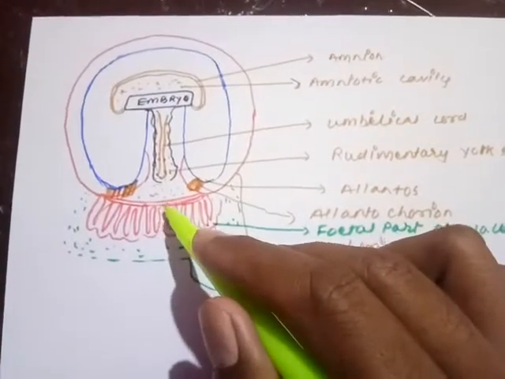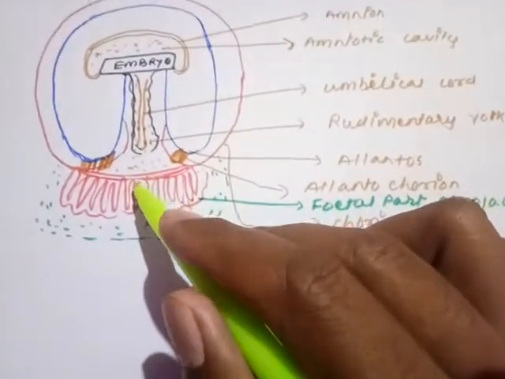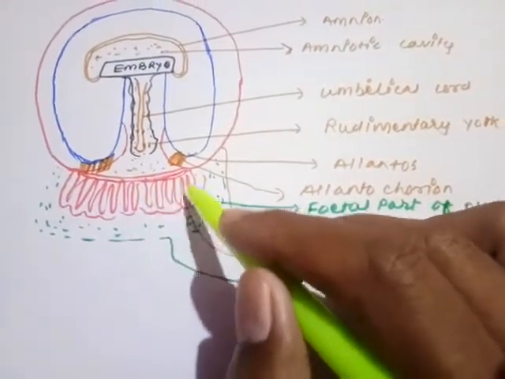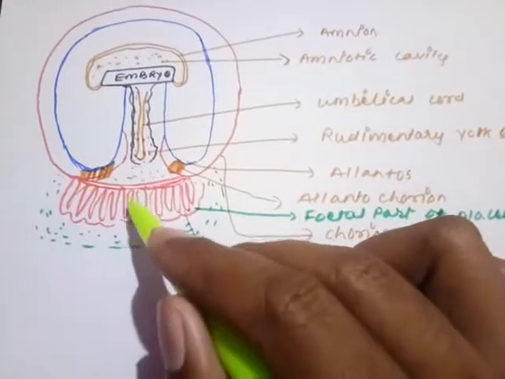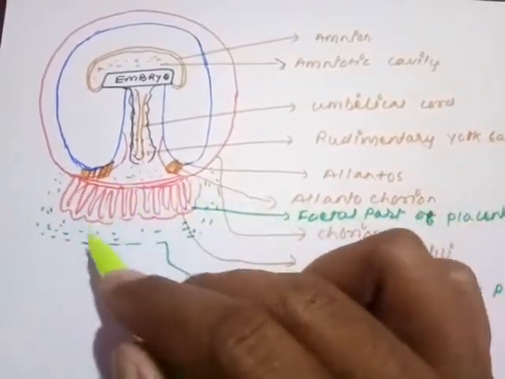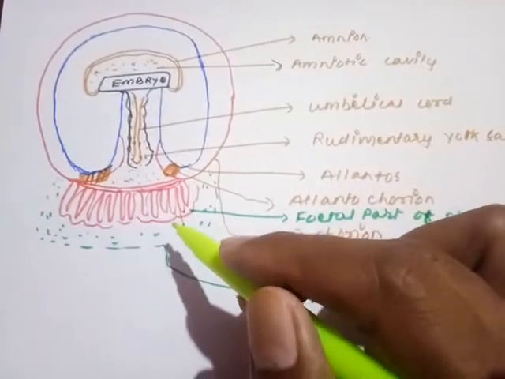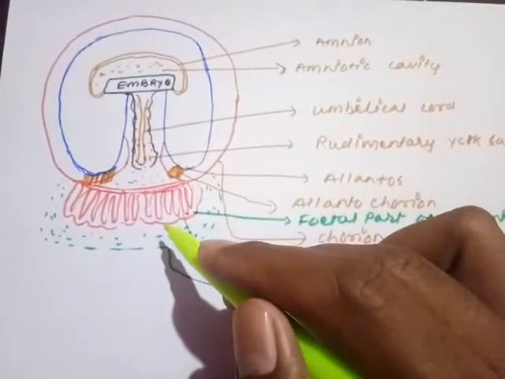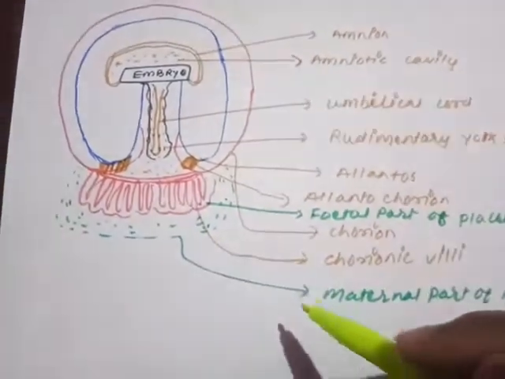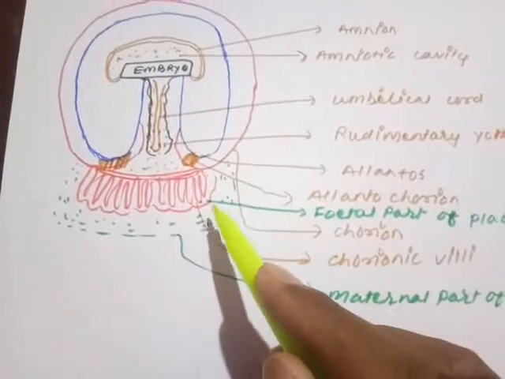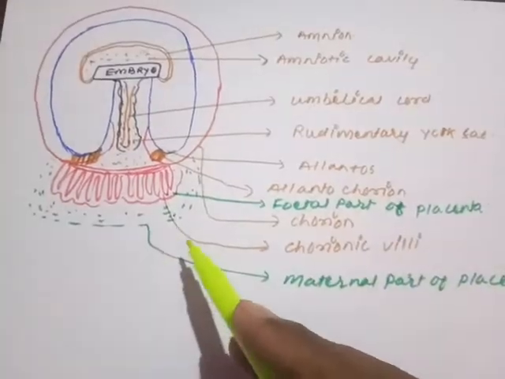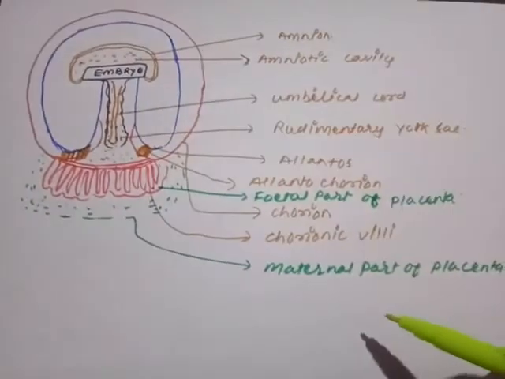Just after the extra-embryonic membrane, the chorionic villi are present. The chorion gives rise to finger-like projections. These finger-like projections form the chorionic villi, and these chorionic villi embed inside the uterine endometrium and form an interdigitation. That interdigitation converts into an exchanging structure that is called what? Placenta. So the chorionic villi form the fetal part of the placenta, while the below portion, the green colored marked region, forms the maternal part of the placenta.